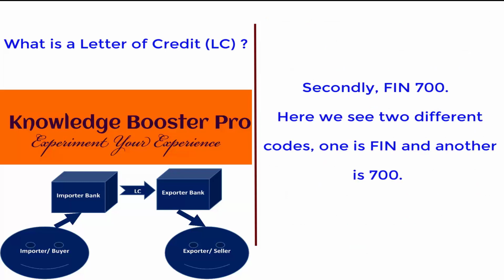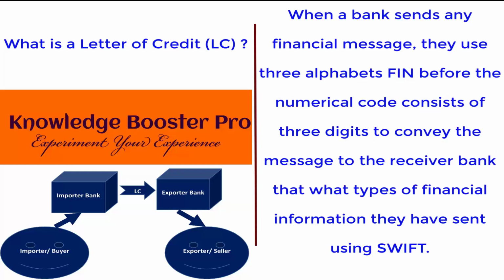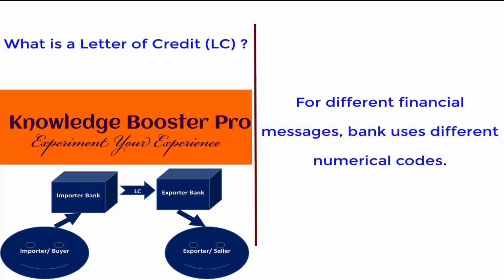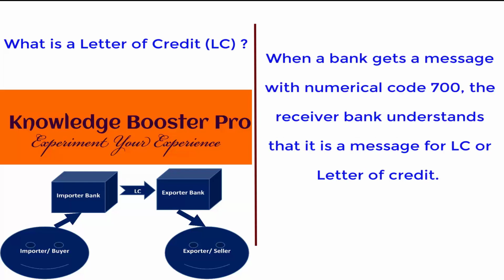Secondly, FIN 700. Here we see two different codes. One is FIN and another is 700. When a bank sends any financial message, they use the three letters FIN before a numerical code consisting of 3 digits to convey to the receiver bank what type of financial information they have sent using SWIFT. For different financial messages, banks use different numerical codes. When a bank gets a message with numerical code 700, the receiver bank understands that it is a message for LC or letter of credit.